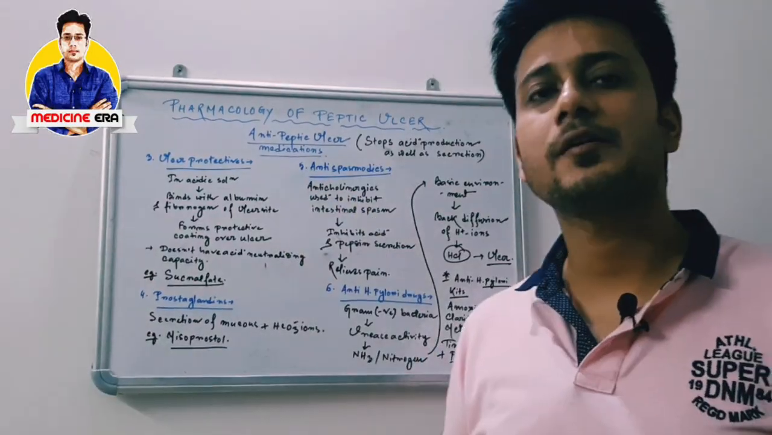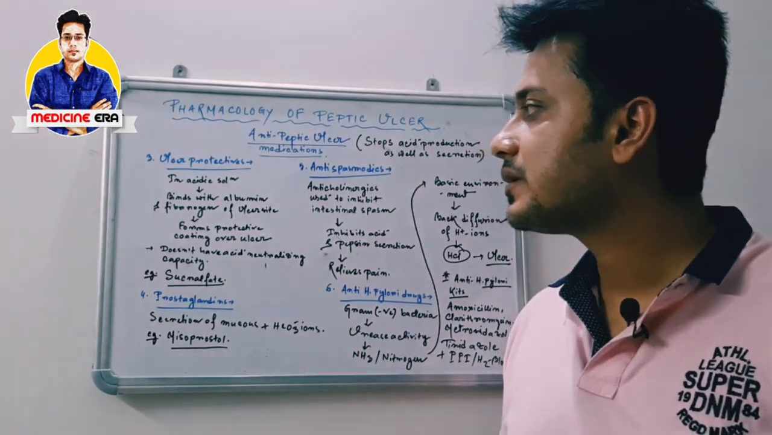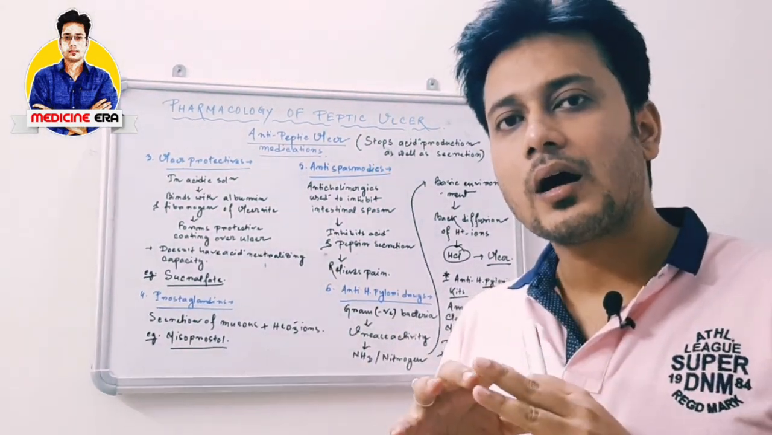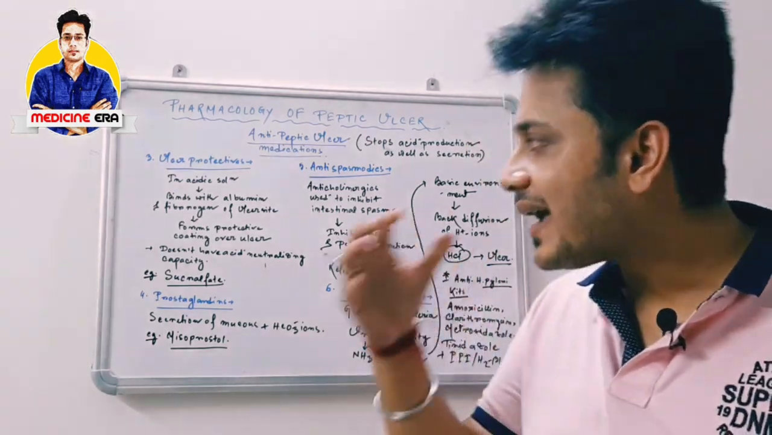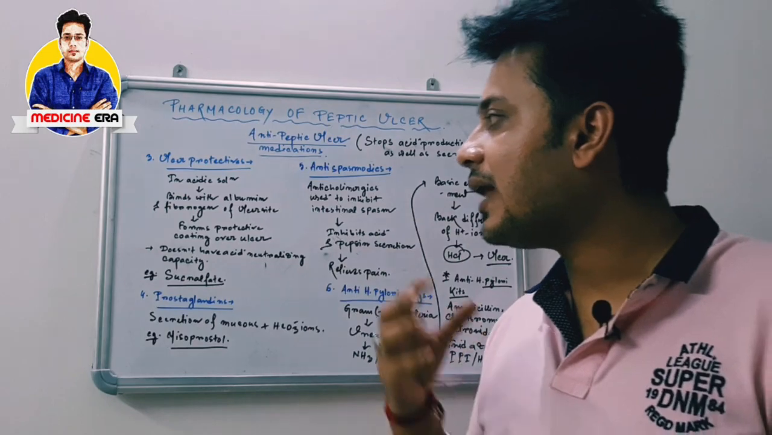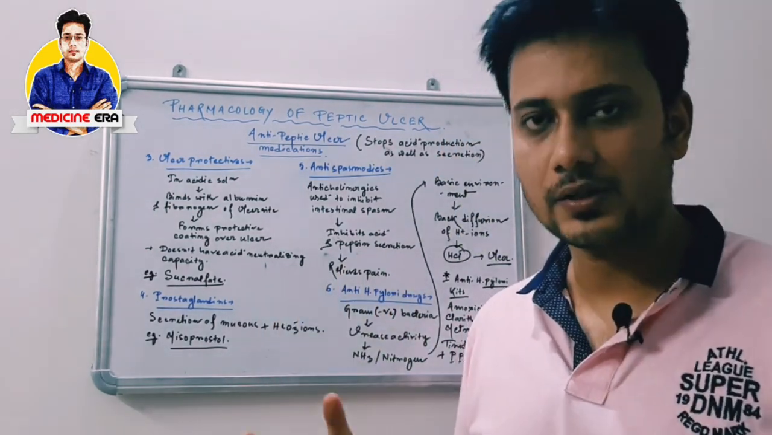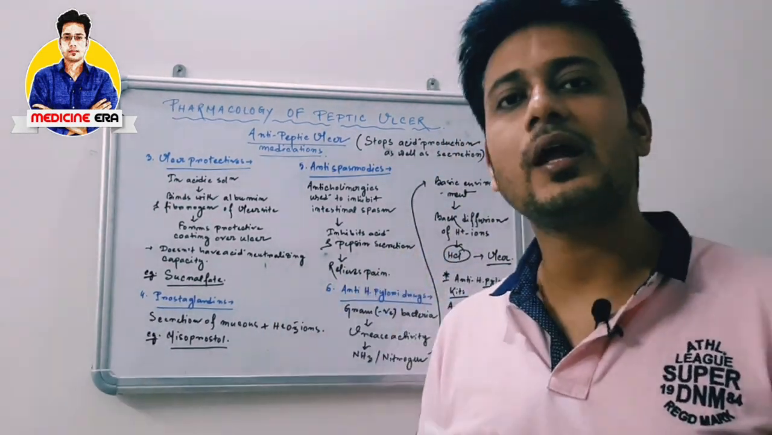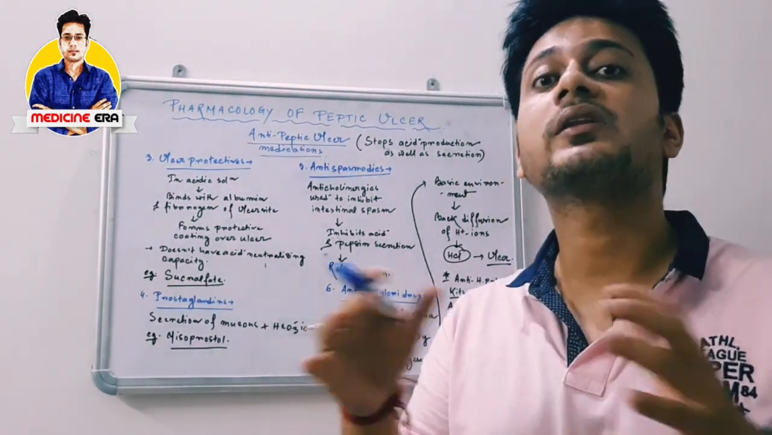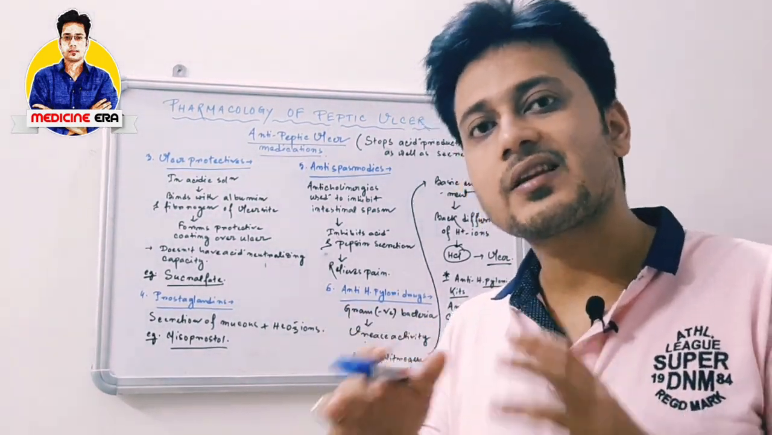So number 3 is ulcer protectives. What are ulcer protectives? They are mainly creating a layer over the ulcer formed. In the acidic solution of the stomach, they bind with the albumin and fibrinogen of the ulcer site. After binding with the albumin and fibrinogen, they form a complex or protective coating over the ulcer. So the ulcer gets time to heal.